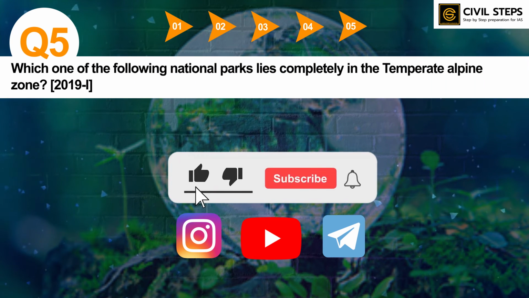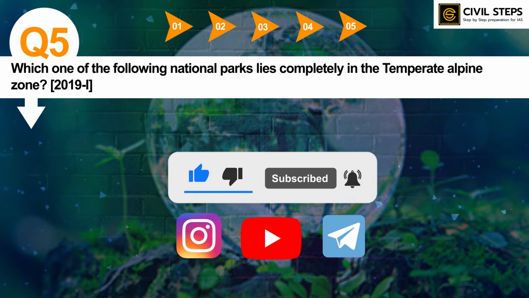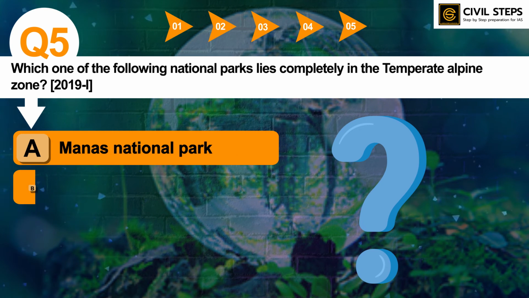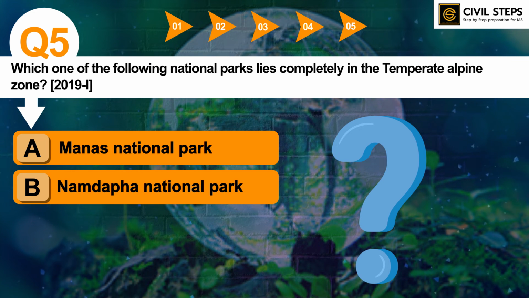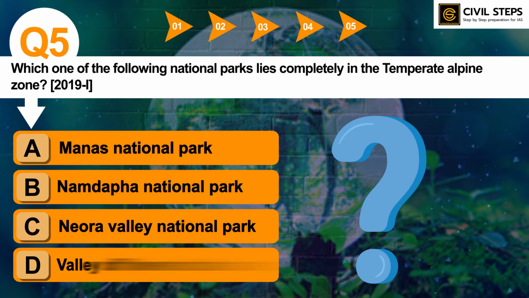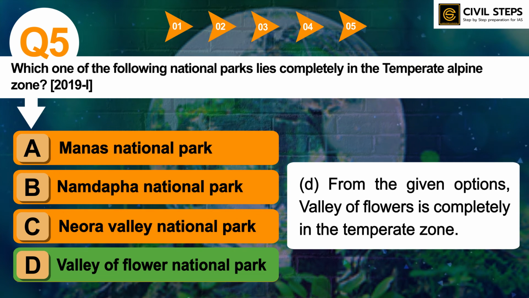Which of the following national parks lies completely in the temperate alpine zone? Option A, Manas National Park; option B, Namdafa National Park; option C, Neora Valley National Park; option D, Valley of Flower National Park. So you can tell the answer in the comment section. So the answer of this question is option D, Valley of Flower National Park. So from the given options, Valley of Flower is completely in the temperate zone.